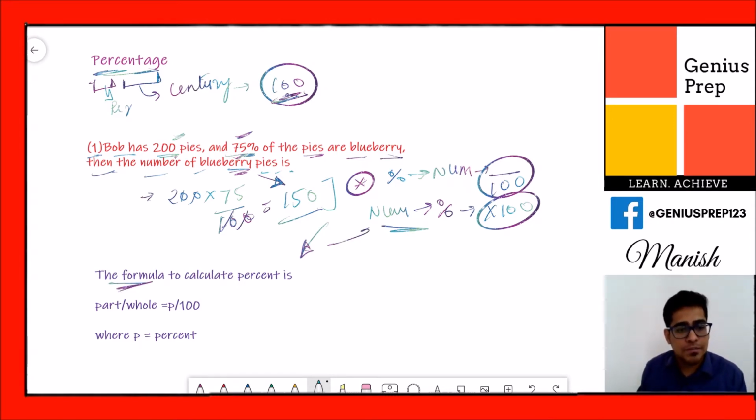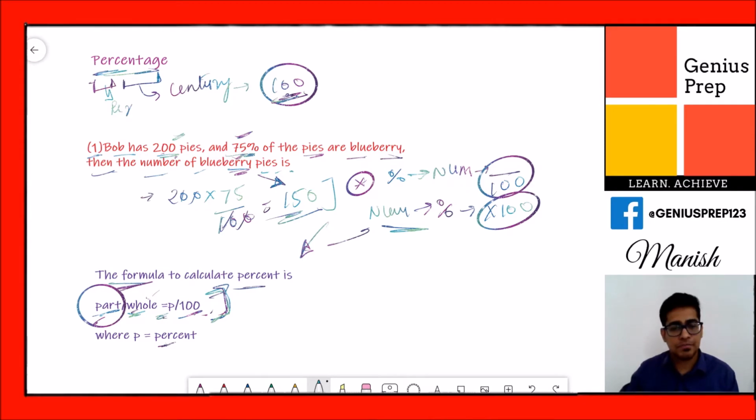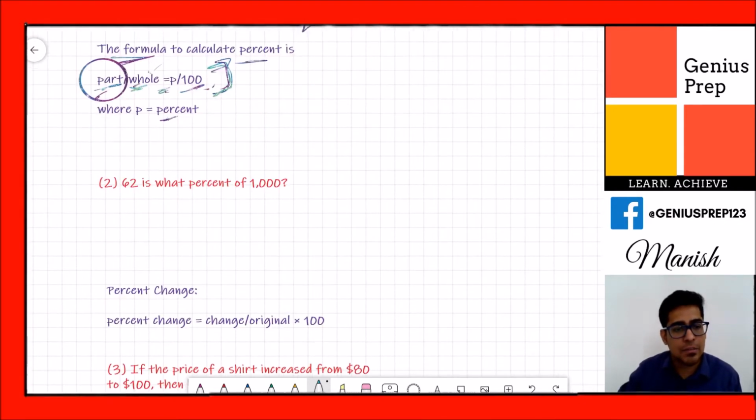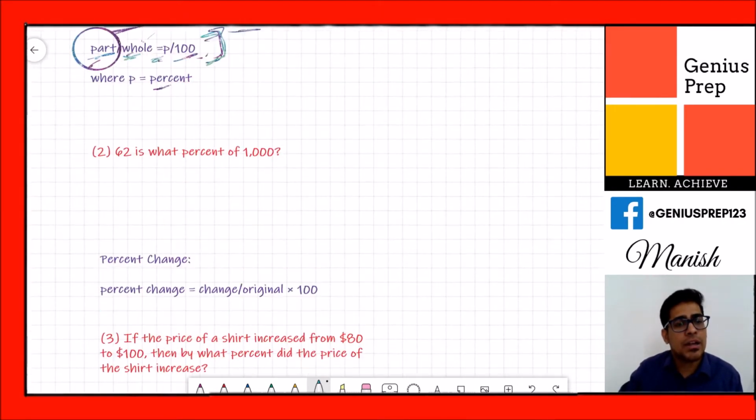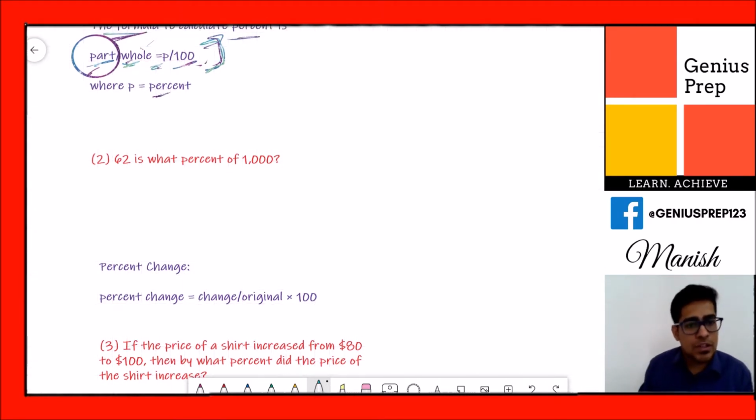So what does the formula say? The formula of percentage is part divided by whole is equal to P by 100, where P is the percentage. Part is the part we are talking about, like 150 is a part of 200. So this is part, whole, and P by 100. This is the formula when you have to find the percentage. Let's take another example so you get more idea regarding this formula. We will solve this question with this formula and with our method.